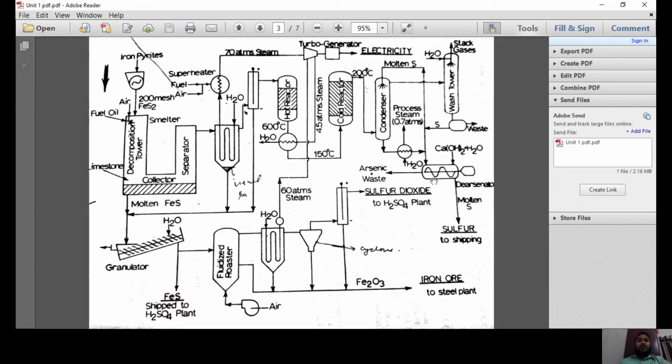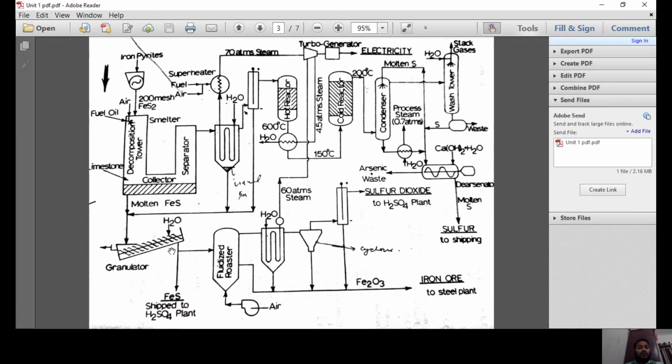What is the reason behind passing the sulfur after recovery to a dearsenator unit? The sulfur will have arsenic as the main impurity. This impurity has to be removed. The impurity will be removed by the addition of calcium hydroxide, Ca(OH)2, and water. Once it is added, arsenic and any traces of waste particles that have been present along with the sulfur will be removed, and the pure sulfur can be shipped out.